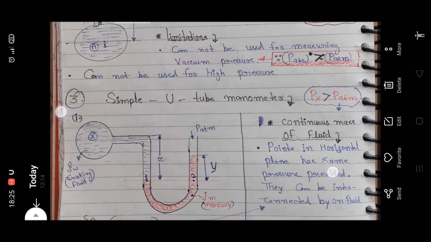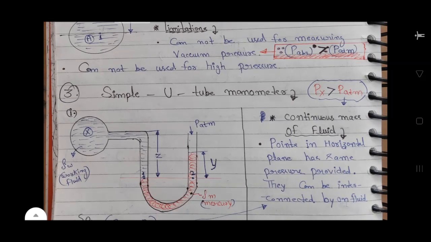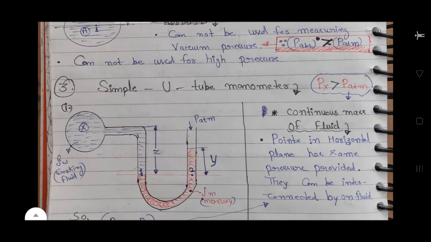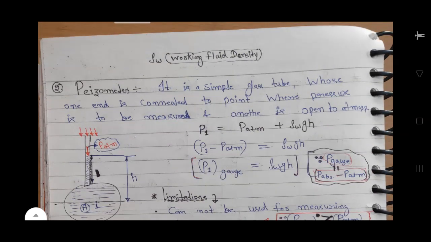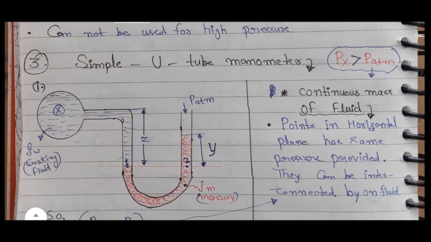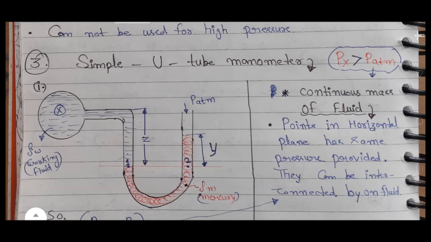Third, simple U-tube manometer. In this, Px is greater than P atmospheric. You can see this has two fluids. First is the working fluid and second one is mercury as a working fluid. Its one end is open to atmosphere. You can see the right hand end is open to the atmosphere and the other, left hand end, is closed. So you can see here a continuous mass of fluid.